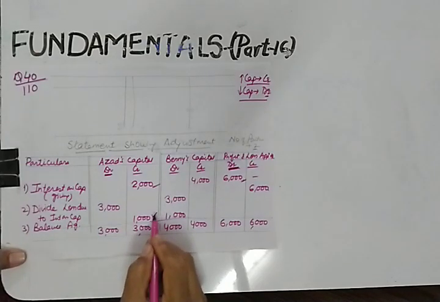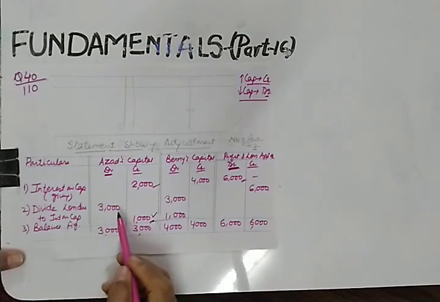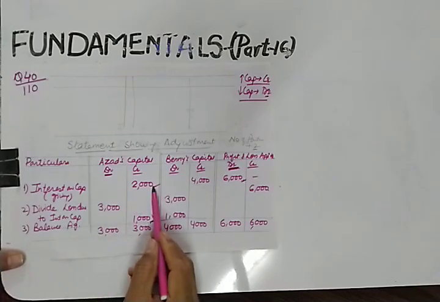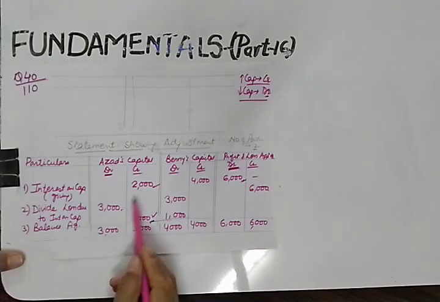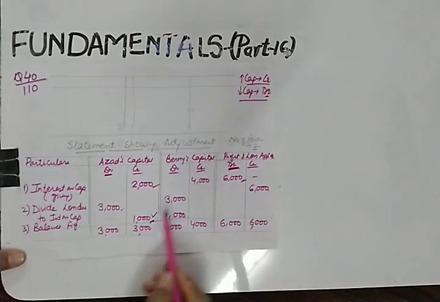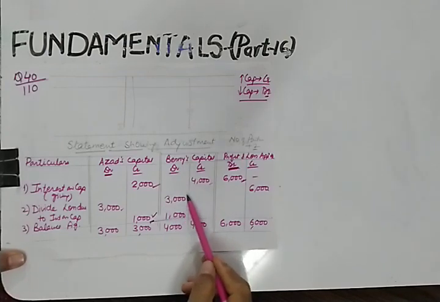So now can you tell me, if a particular balance is written on the credit side, it is known as a debit balance because the debit side is heavier. Or in simple words, we need to give 2,000 to Azad, but here we are taking 3,000 from Azad. So what is the net amount? The net amount is Azad has to return 1,000. And here, for Benny, we have to give interest on capital as 4,000, but we'll be taking 3,000 from Benny.